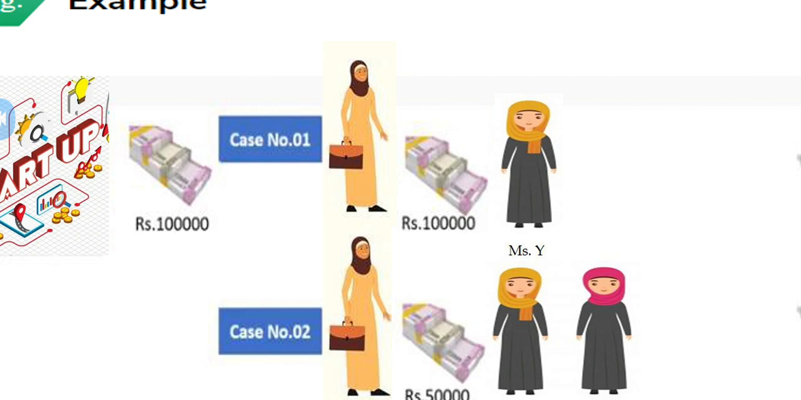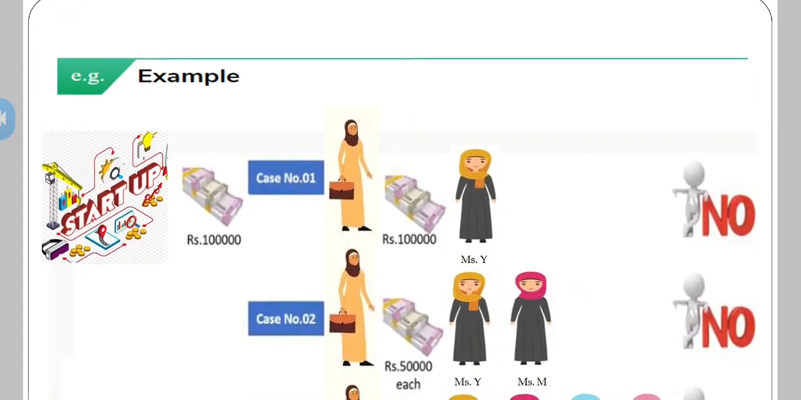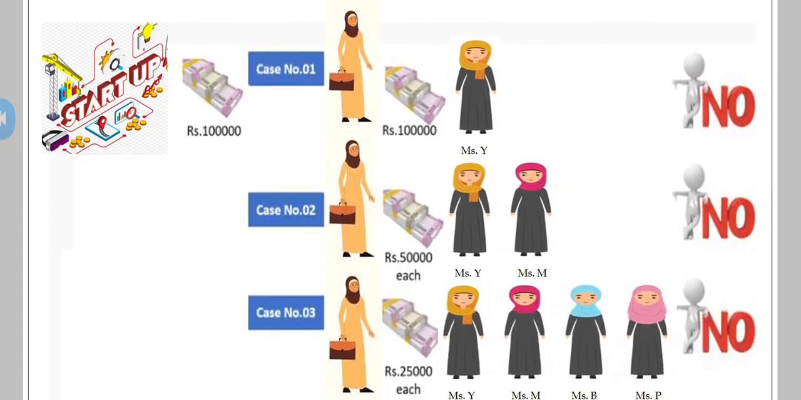Is it possible for a person to invest the whole amount? Is it possible, Miss Y? No, it's not possible. In the other case, this lady asks 2 of them to invest in the business, 50,000 each. Will Miss Y or Miss M invest in the business? No, it's not possible to invest such a huge amount.